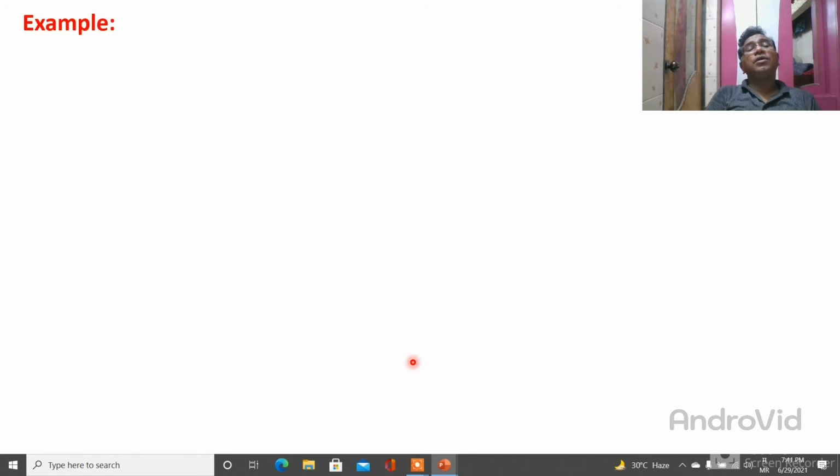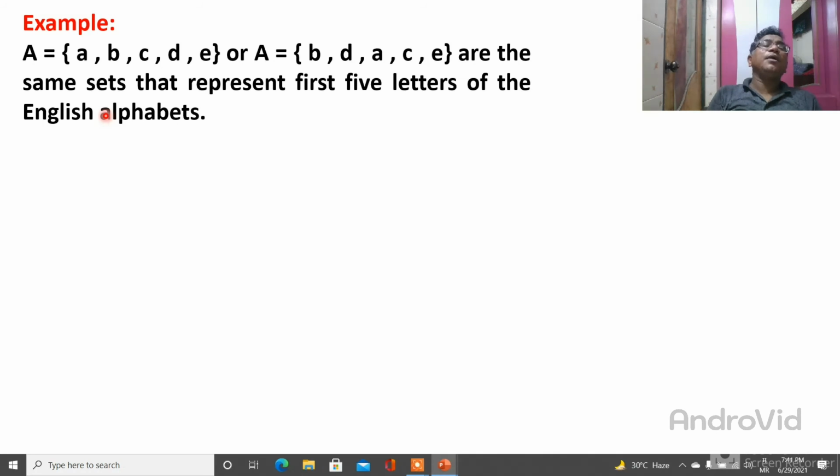Order is not important. For example, A = {A, B, C, D, E} or A = {B, D, A, C, E} are the same set, which represents the first 5 letters of the English alphabet. The English alphabet can be written in order as A, B, C, D, E. But as I explained, order is not important, so you can write B, D, A, C, E. Do you understand the meaning of order?